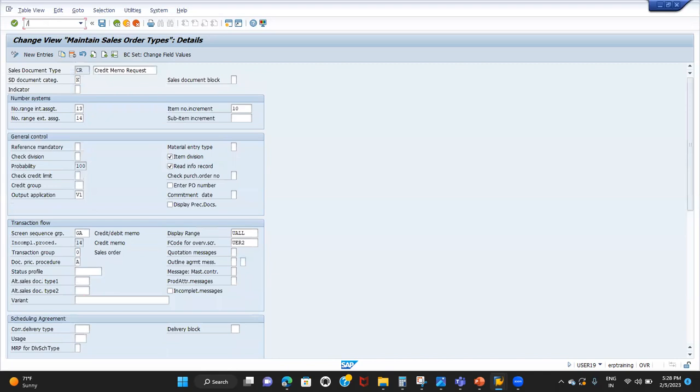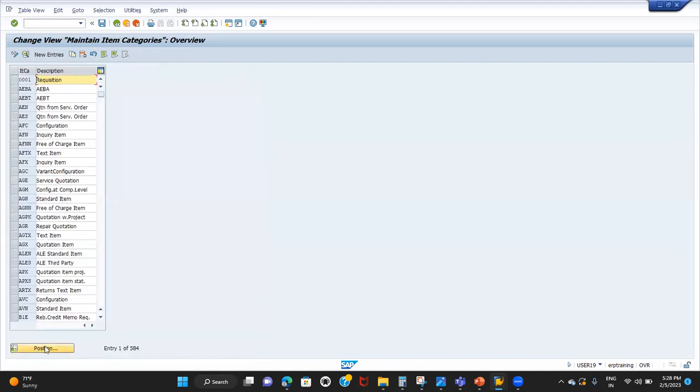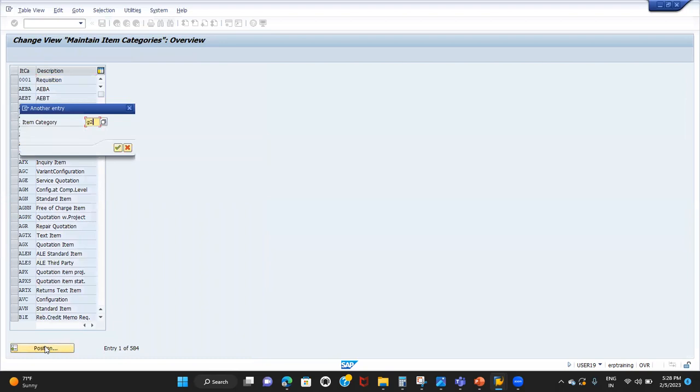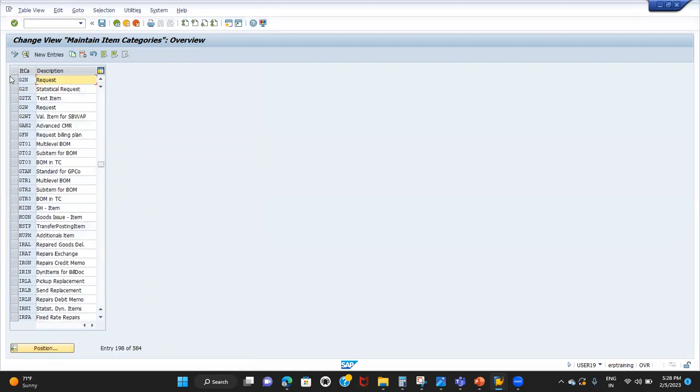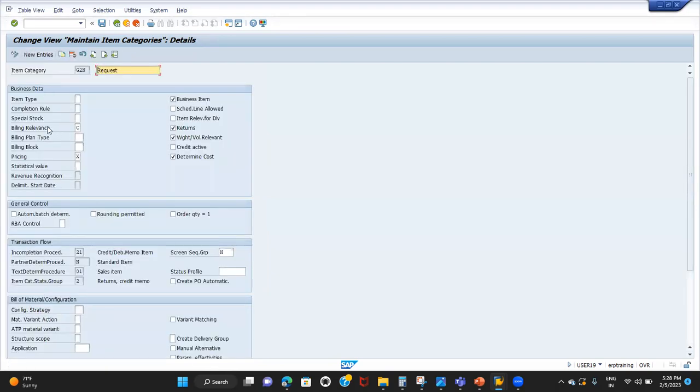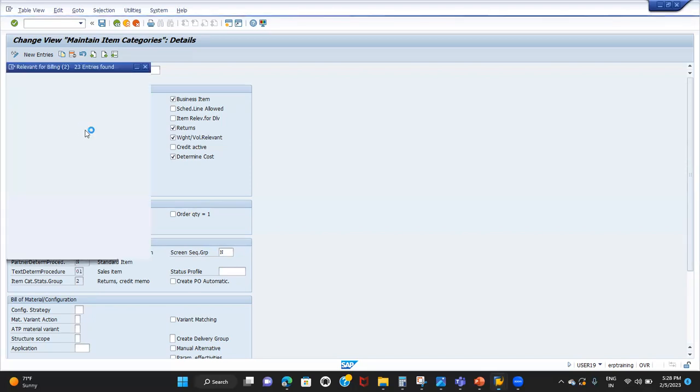Now moving on to the item category. G2N is my item category, right? So if I go to G2N, here billing relevance is C. C is nothing but order related billing.